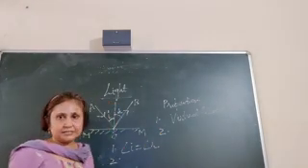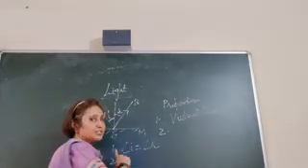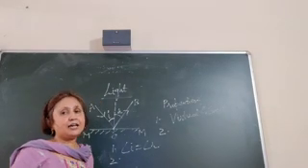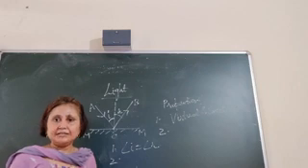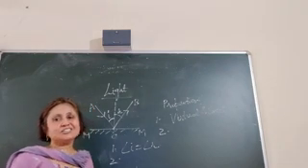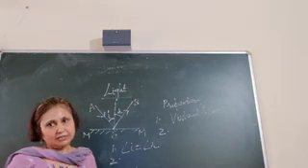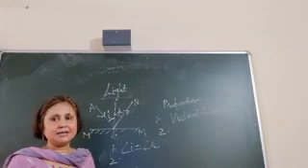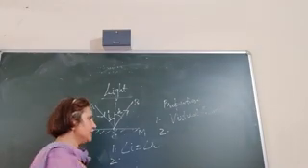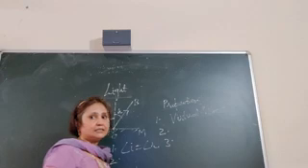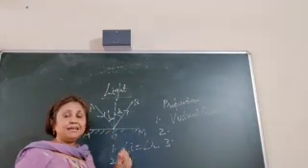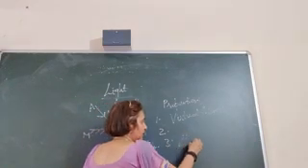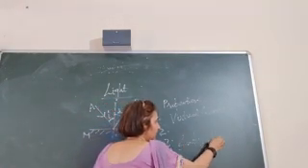The second point is that this image which is formed is as far behind the mirror as the object is in front of it. That is, the image distance is equal to the object distance. The image is formed as far behind the mirror as the object is in front of it. Then the third point is that this image is laterally inverted.